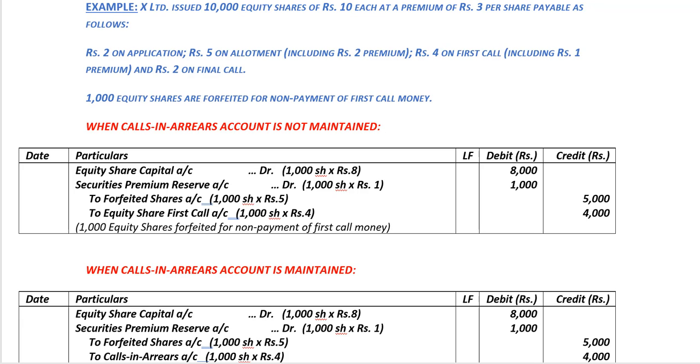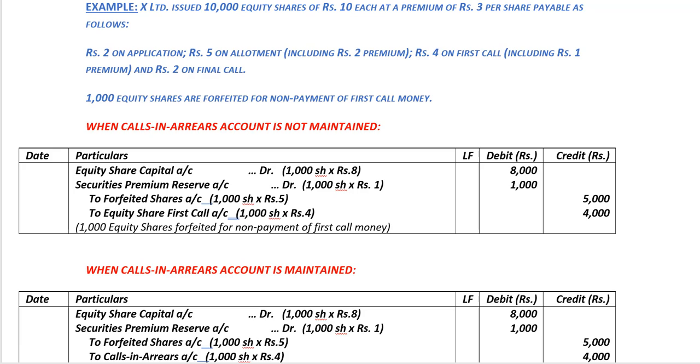Let's understand this by means of an example. X Limited issued 10,000 equity shares of rupees 10 each at a premium of rupees 3 per share, payable as follows: rupees 2 on application, rupees 5 on allotment including rupees 2 premium, and rupees 4 on first call including rupee 1 premium, and rupees 2 on the final call. 1000 equity shares are forfeited for the non-payment of first call money.